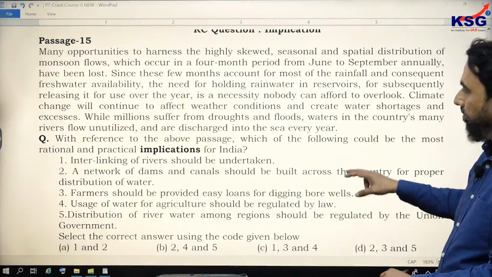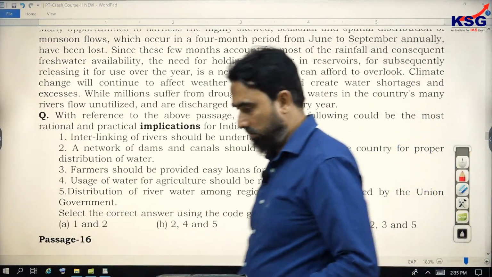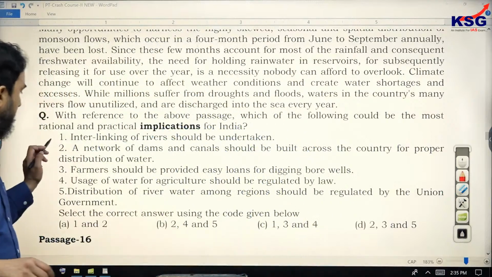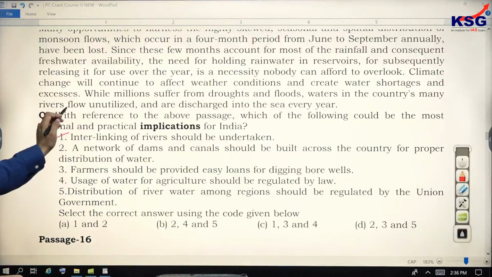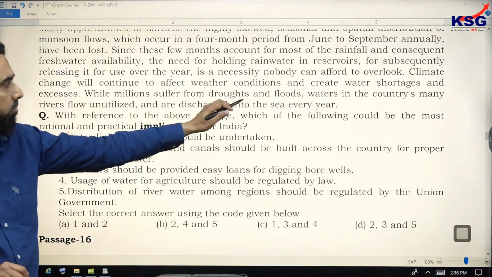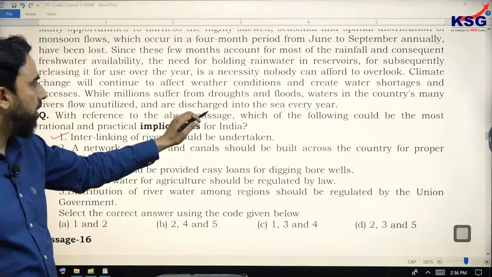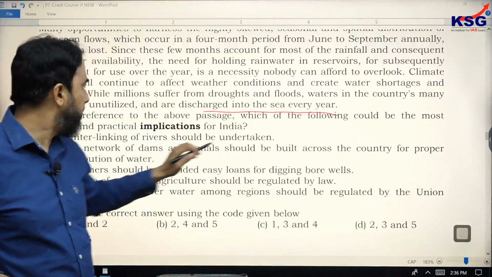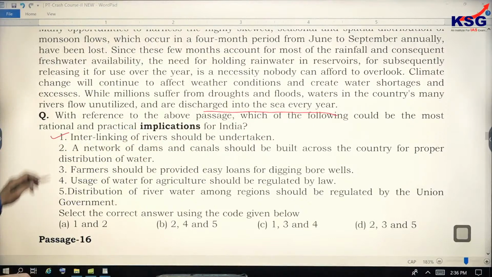So effect and solution. Obviously, the first statement is a solution. Interlinking of rivers should be undertaken, because the last line says, while millions suffer from droughts and floods, waters in the country's many rivers flow unutilized and are discharged into the sea every year. So this may ensure the water availability to more people. So first is making sense as a solution.